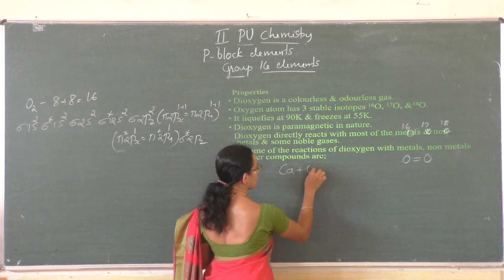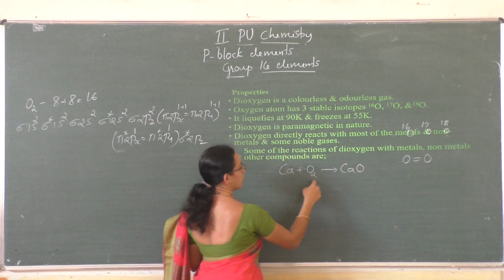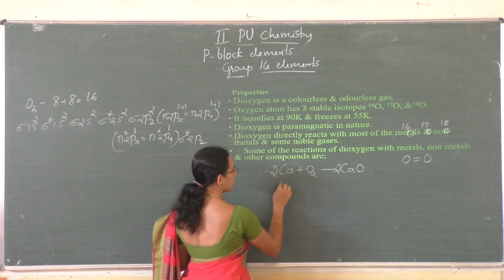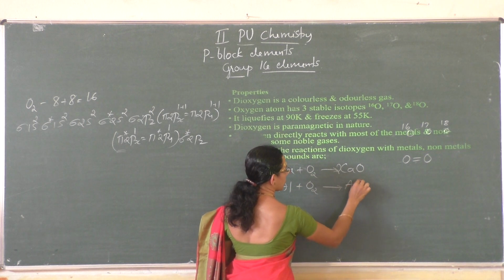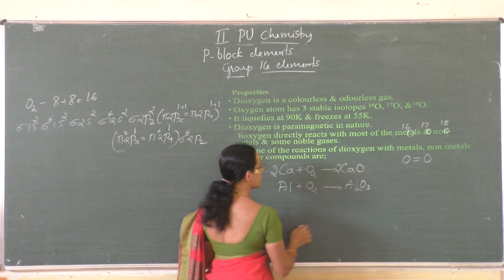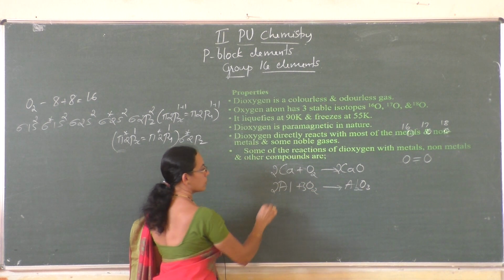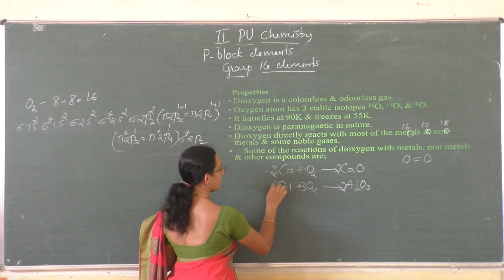Calcium reacts with oxygen and it gives calcium oxide, and you have to balance the equation: 2Ca plus O2 gives 2CaO. And aluminium, Al plus O2 gives aluminium oxide, Al2O3. So this is 3 and this is 2, and 4Al.